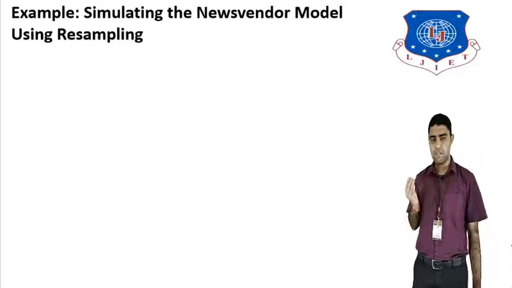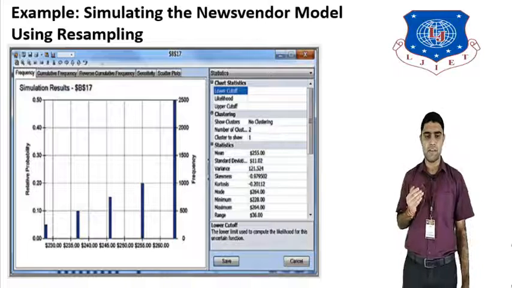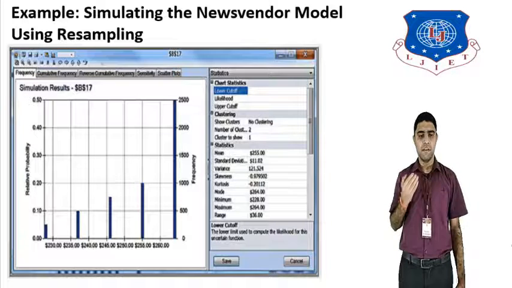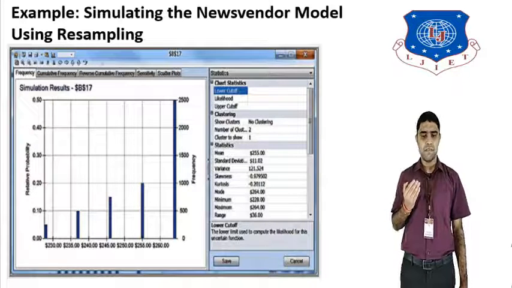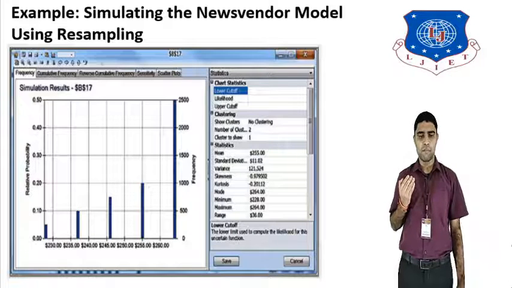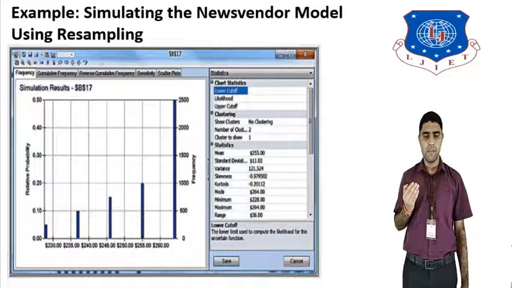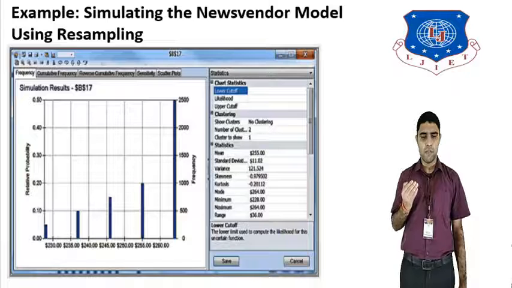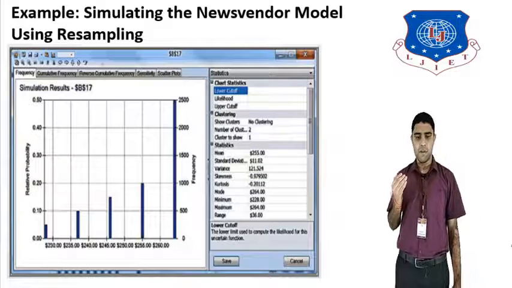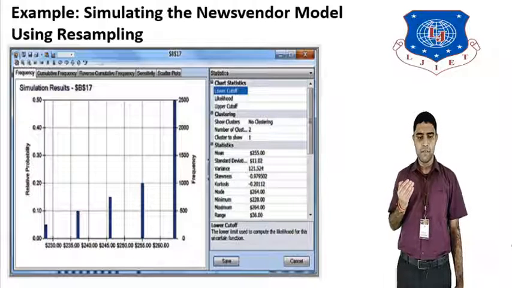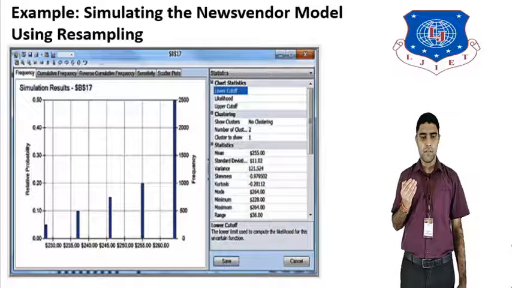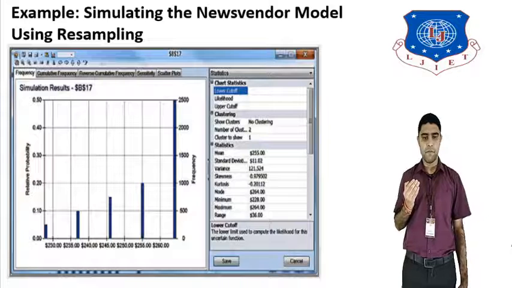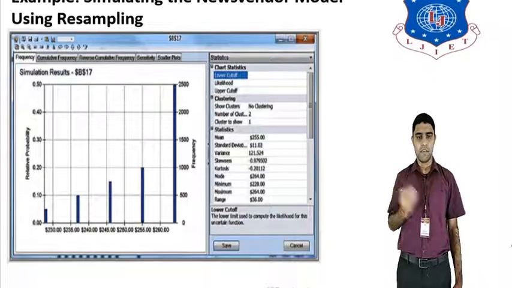This figure shows an example of resampling, where the simulation result is given for the purchase quantity of 44. On the x-axis is dollars, and on the y-axis is the frequency of the historical data, where the simulation result is given for the 44 quantity. So this is the figure of how we can simulate the newsvendor model using resampling.